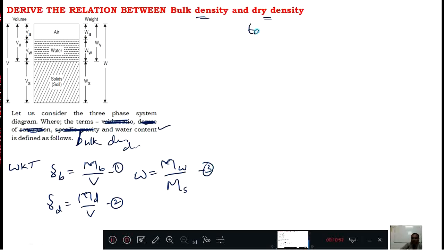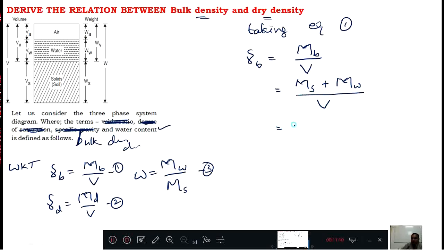Okay, taking equation number 1, gamma b equals mb divided by V. mb means ms plus mw divided by V. Now don't substitute 1 plus e here. Here e is not there, e is not useful. Okay, now we are just going ahead without e. Now ms as it is, this V we will split: ms by V plus mw by V.